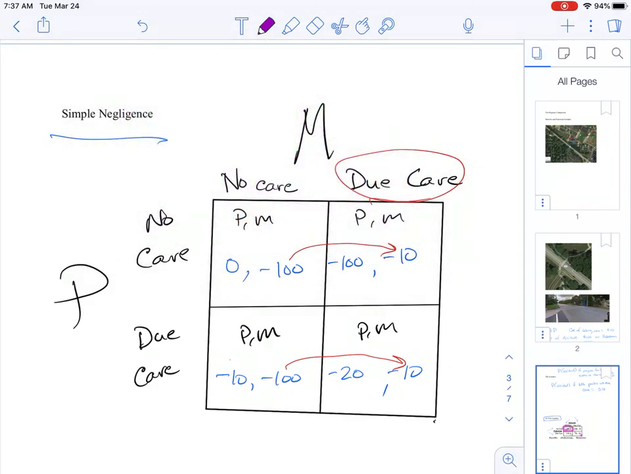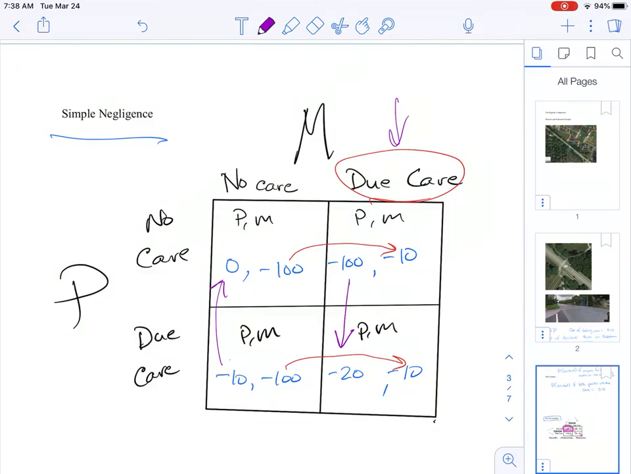Now let's think about the incentives for the pedestrian. If the motorist does not exercise care, that puts us in the left column. And if the motorist does not exercise due care, the pedestrian could exercise no care and be out 0, or exercise due care and be out 10. So in this case, if the motorist does not take care, the pedestrian is actually better off not taking care as well. However, if the motorist does exercise due care, that was actually what is optimal for him to do, the pedestrian does not take care, they're out 100, but if they do take care, they're only out 20.